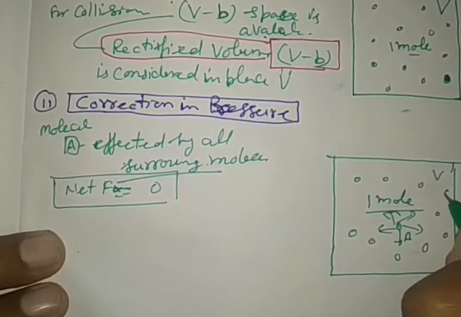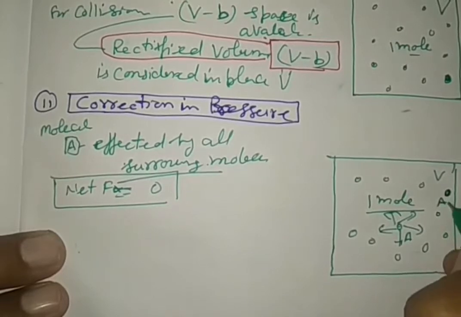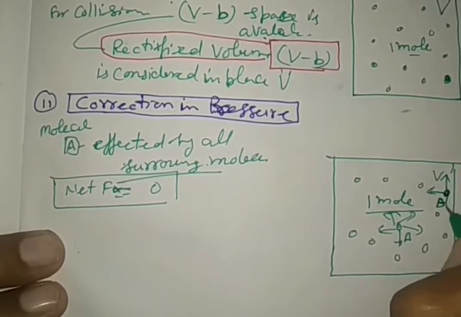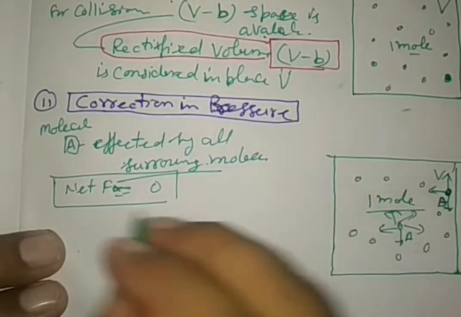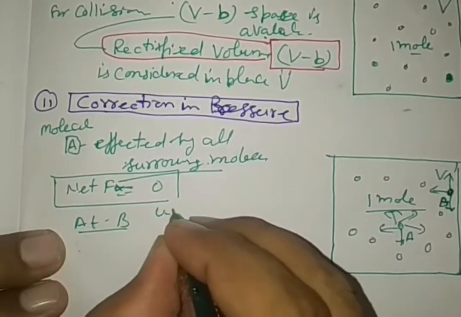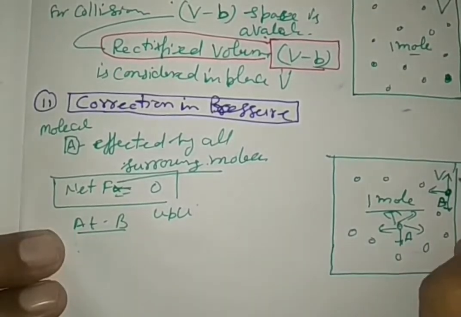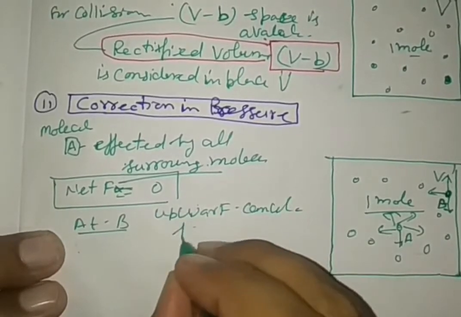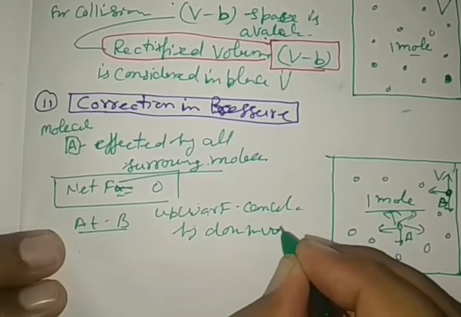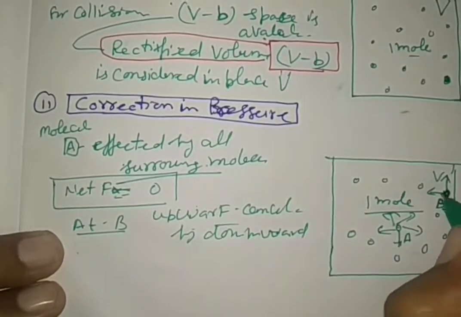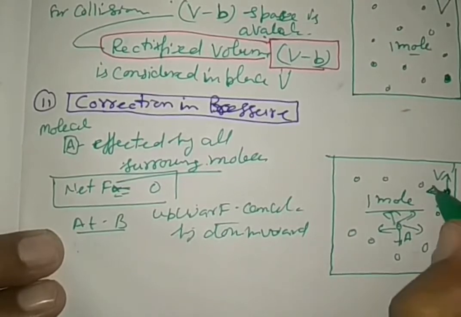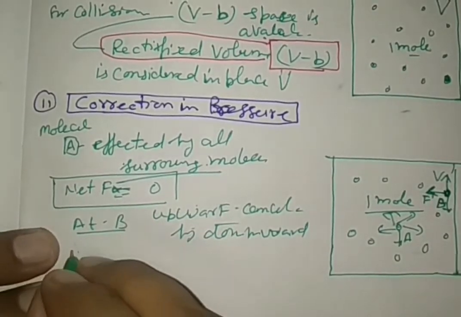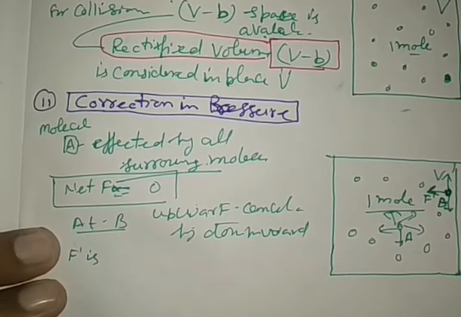But consider a molecule B which is going to collide on the wall of the container. The upward force is cancelled by the downward force, but here there is an effective force. Let it be F dash, the effective force.